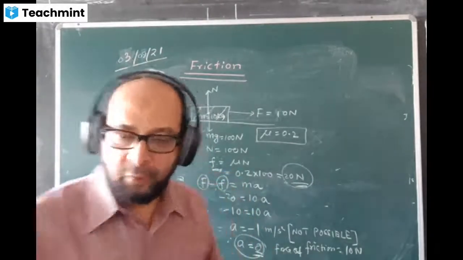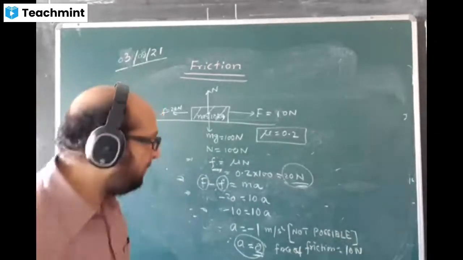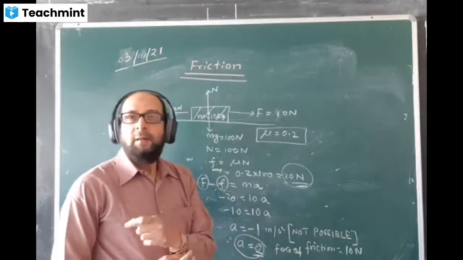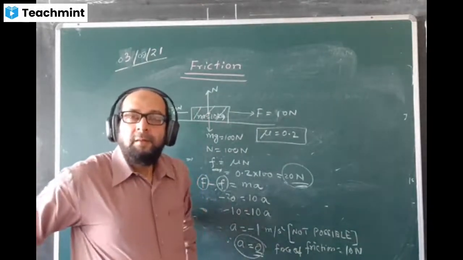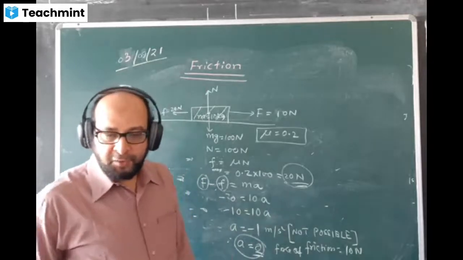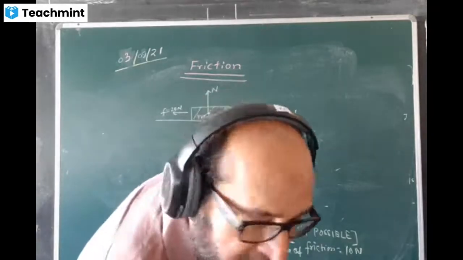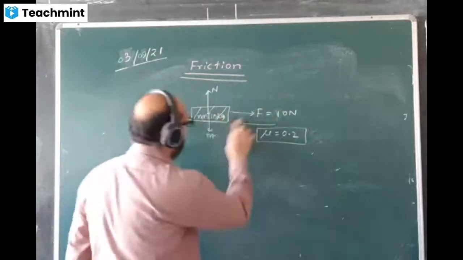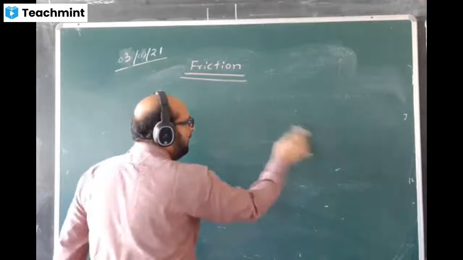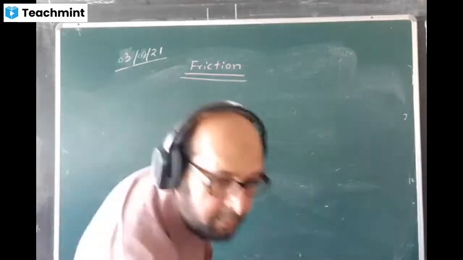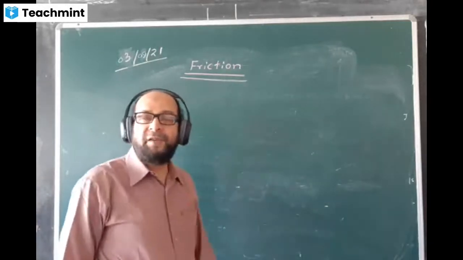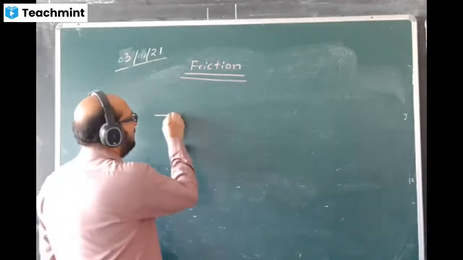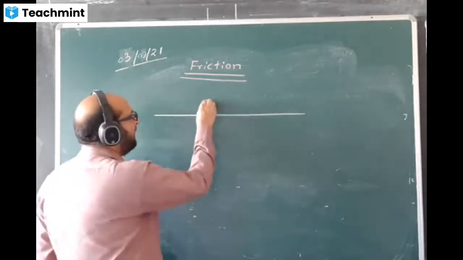Please write a question, then you get a better idea. Find the force of friction between the body and the surface, as shown in the following diagram.